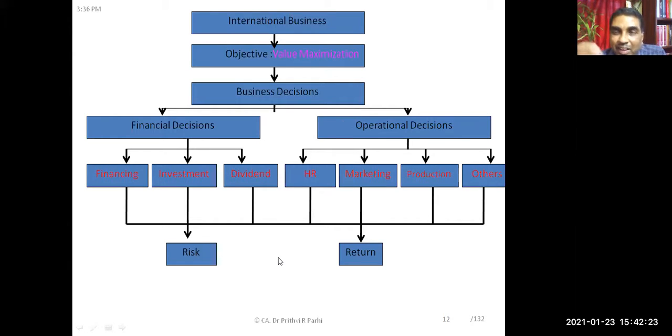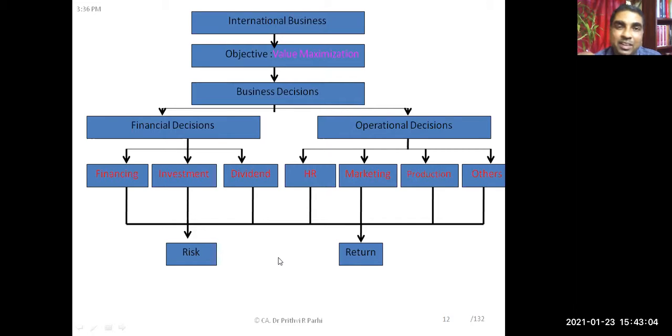Okay. In the context of business, we'll understand risk to mean fluctuations in our expectation, or the variation in your expectation. What do you expect? If you are not getting that, that is the risk in any business. Return can be understood as the profit or the wealth you are ultimately getting. But what we are expecting, you may not get. You are expecting 20%, but you are getting 2%. That is a risk.